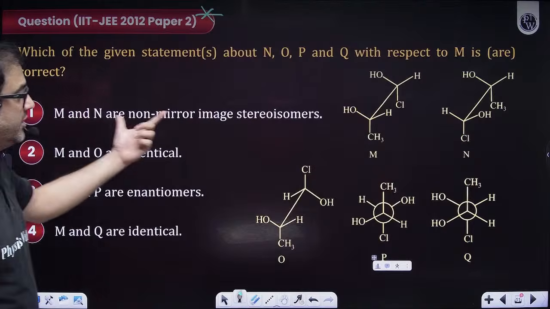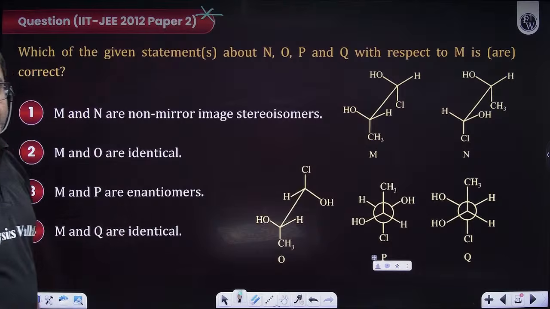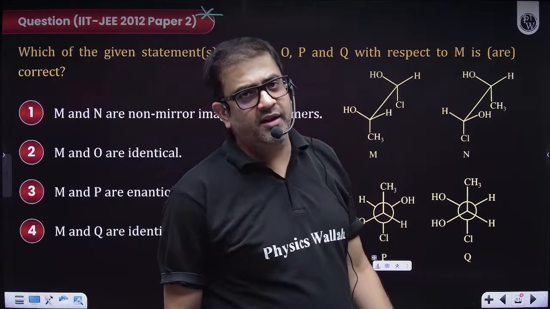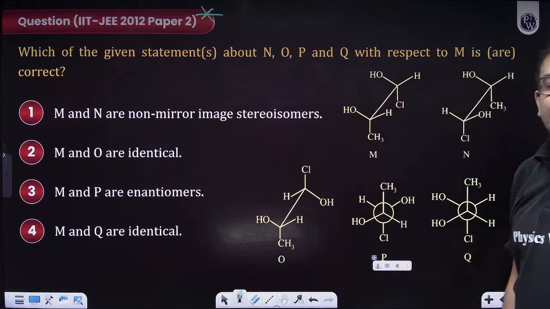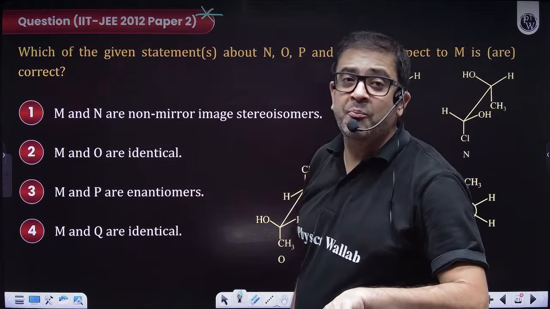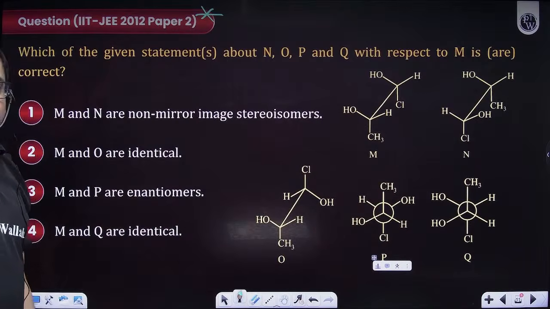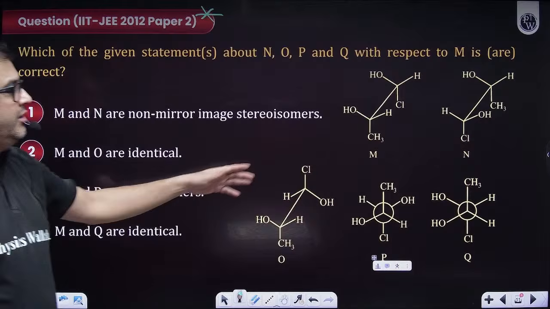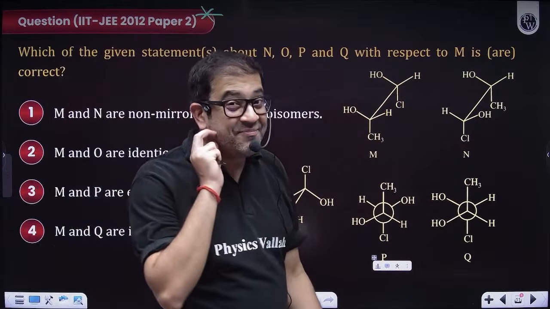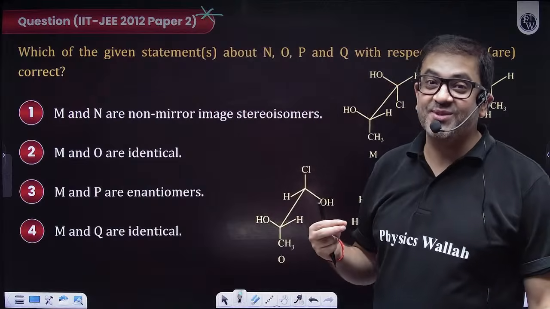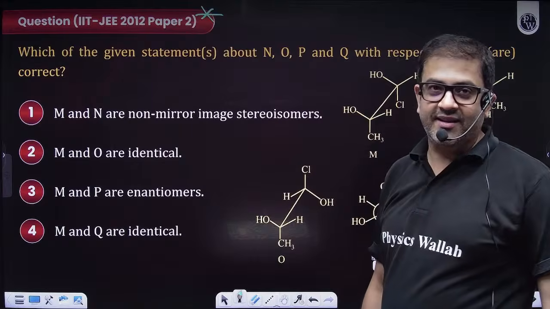You are given 5 structures and you have to give the relationship between these 5 structures. A very good question, beta. Yes, post 2012, even Mains started asking such things. So we obviously have to work on each option. The best way to solve this question is to visualize. How does visualization happen? Let us practice that visualization.